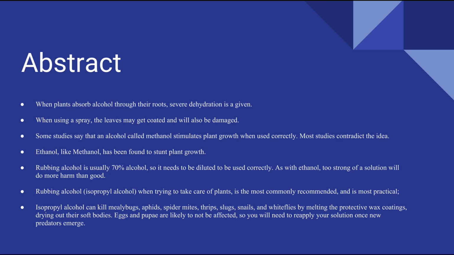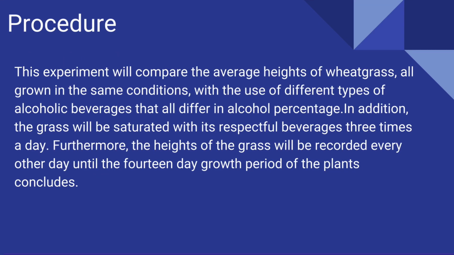Rubbing alcohol is usually 70% alcohol, so it needs to be diluted to be used correctly. As with ethanol, too strong of a solution will do more harm than good. Isopropyl alcohol, also known as rubbing alcohol, is most commonly recommended when trying to take care of plants. Isopropyl alcohol can kill mealybugs, aphids, spider mites, thrips, slugs, snails, and whiteflies by melting the protective wax coatings, drying out their soft bodies. Eggs and pupa are most likely to not be affected, so you will need to reapply your solution. Moving on, we have the procedure.